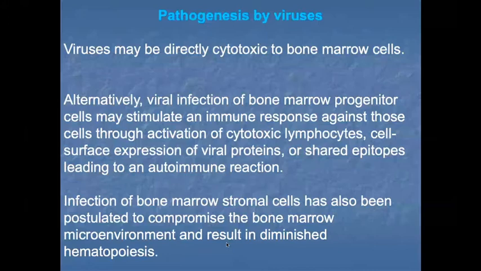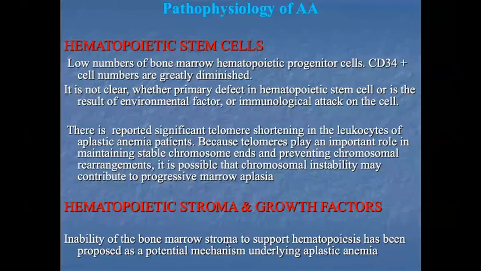Now coming to the pathophysiology of acquired aplastic anemia. The hematopoietic stem cell is affected. First of all, there is a low number of bone marrow hematopoietic progenitor cells. What is the marker for the hematopoietic stem cell? Ma'am, CD34. CD33.